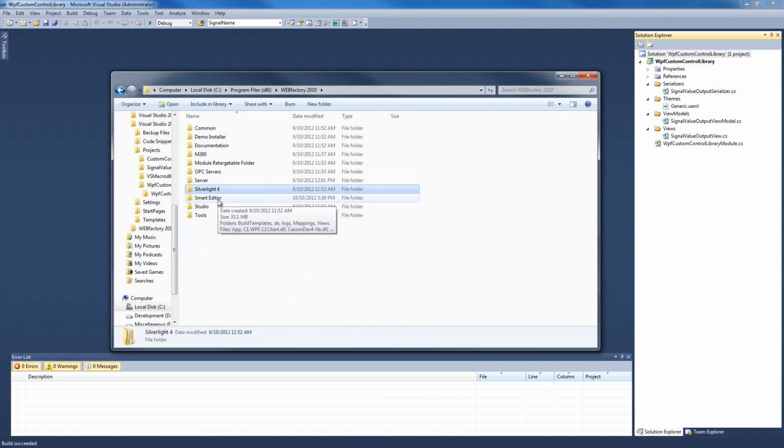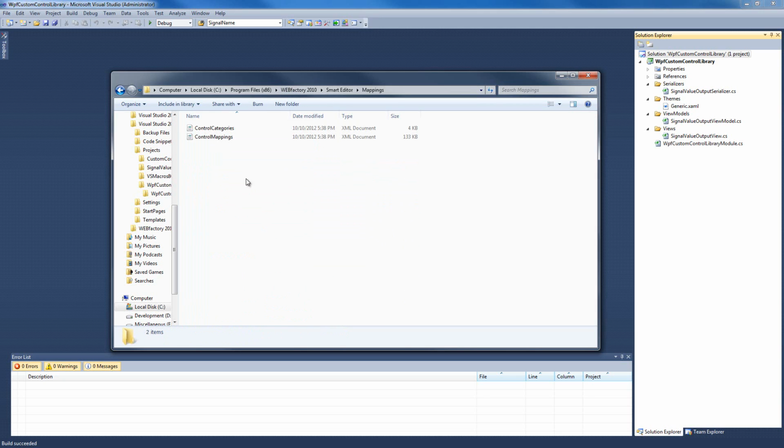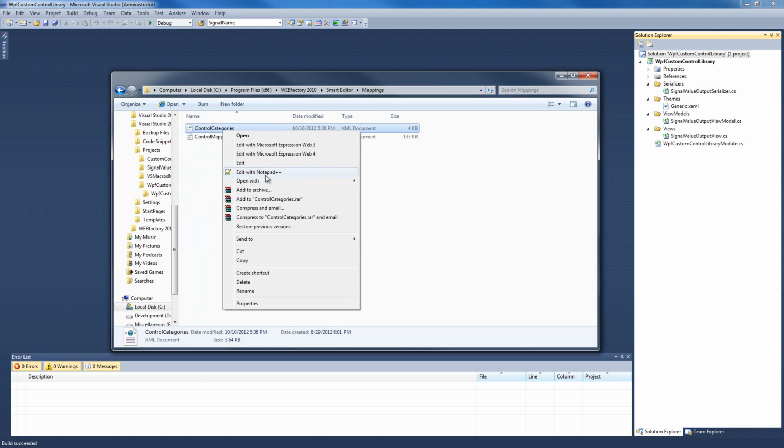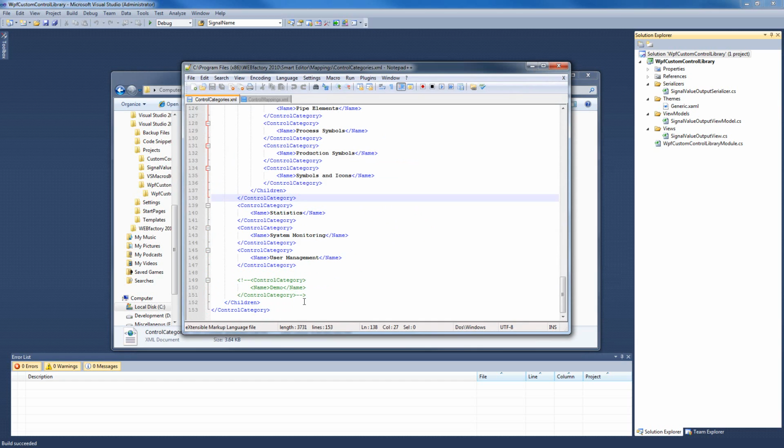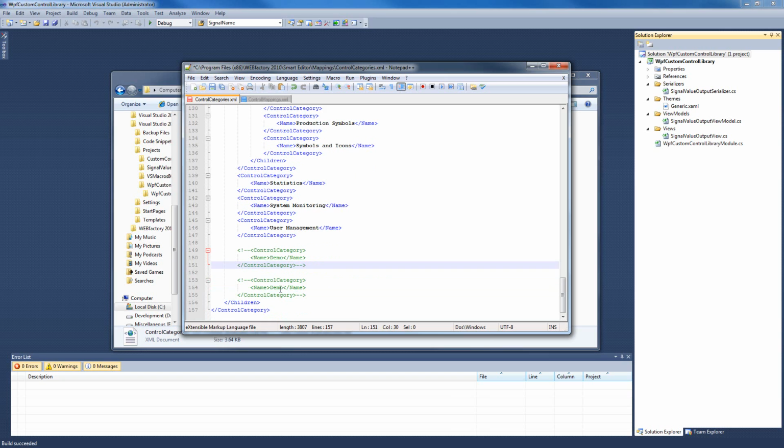So in the Smart Editor folder, in the Mappings folder, we're gonna have to edit the control categories and control mappings. I'm gonna open control categories, and at the bottom of the file you will see the tag control category commented. Now this is an example tag. I'm gonna copy it and place it above so we can have a backup commented version.